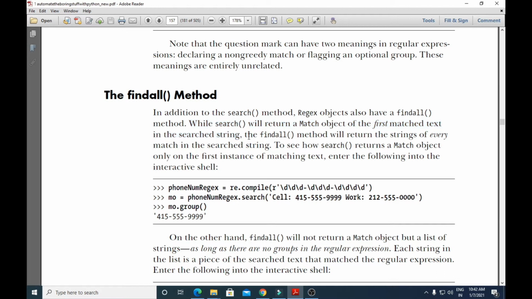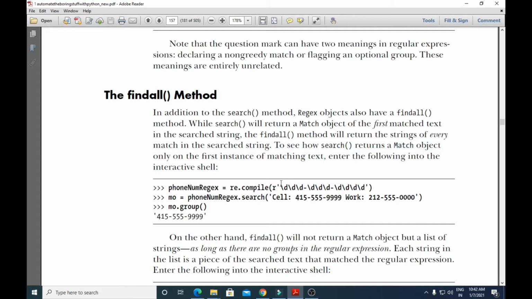The findall method will return the strings of every match in the searched string. That means if there are three phone numbers, it will match all three phone numbers according to the pattern. Which method? The findall method. Whereas the search method will only return the first matching string. Okay, to see how search returns a match object only on the first instance of the matching string, let us see an example where the search method will match only one string.